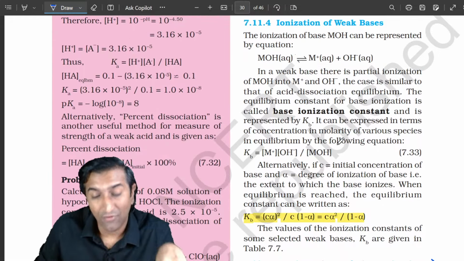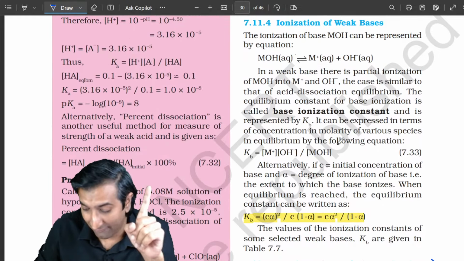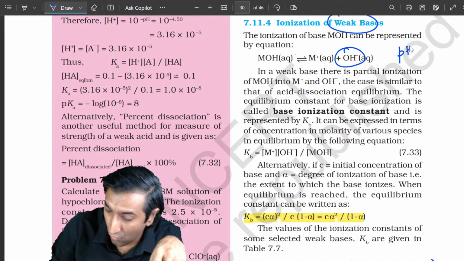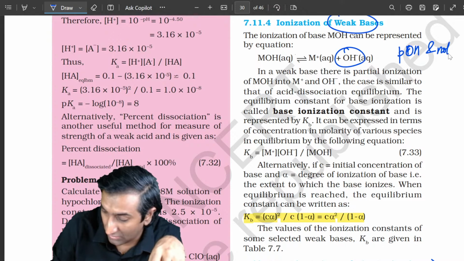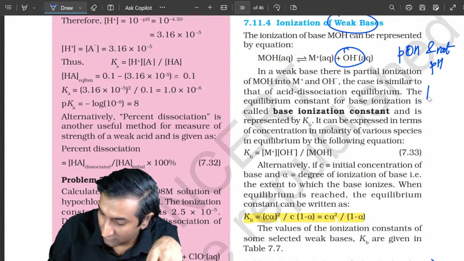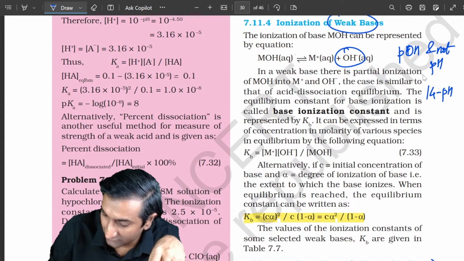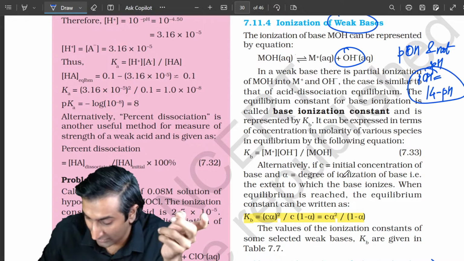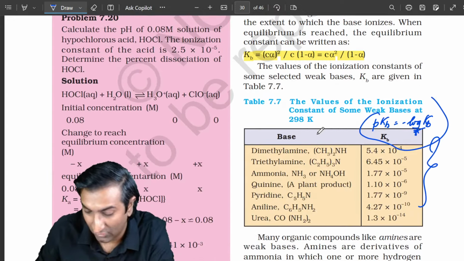Anyway, you can ionize acids and bases, but be careful when you are trying to ionize bases. What you get is pOH and not pH. So how do you get pH from this? Well, 14 minus pH is pOH, right? So this is the relationship that you need to keep in mind when you're calculating stuff.